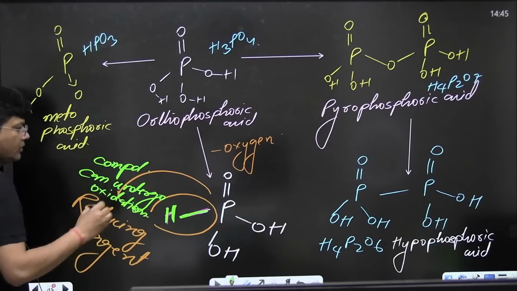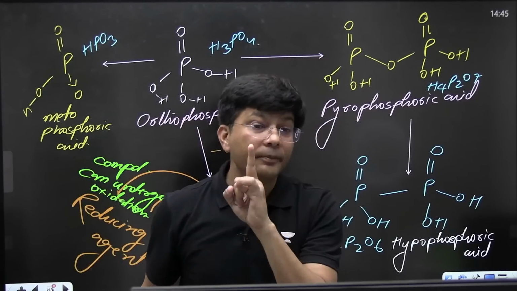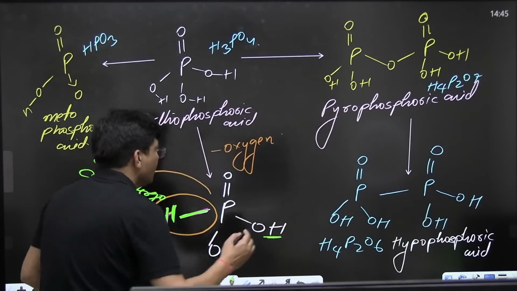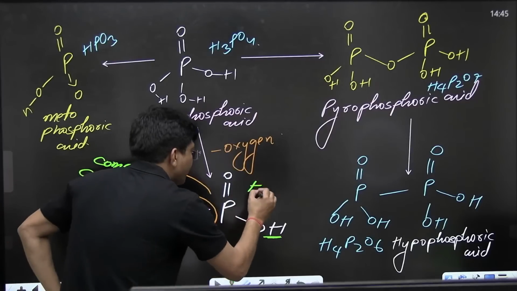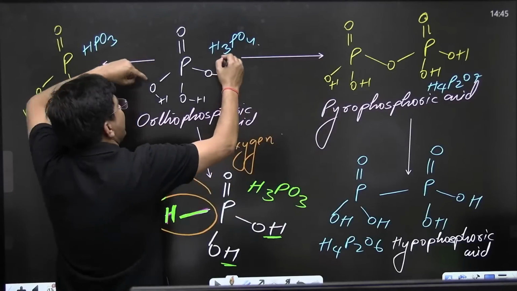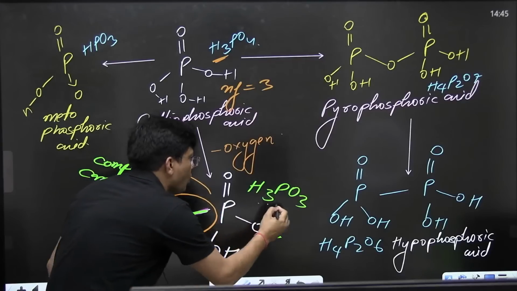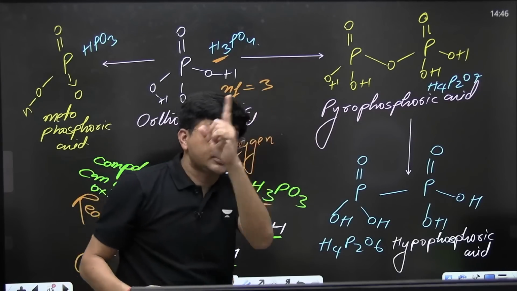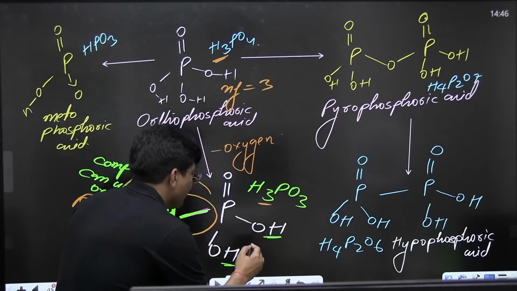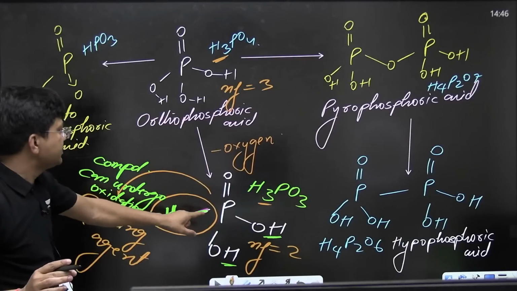Now, kids, let me know, what is the basicity, because I have to name it. Yes, its basicity is 2. Very correct. Otherwise, people used to say H3PO3 and they see H3 and say the n-factor is 3. Don't make that mistake. The n-factor is not 3. Here it is only 2.